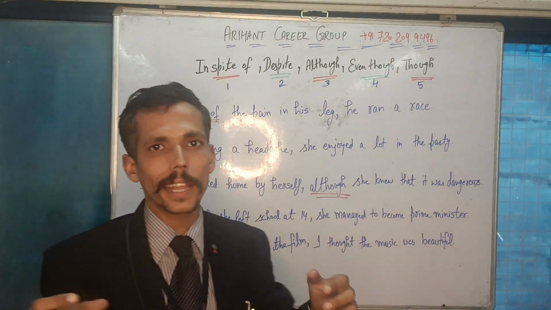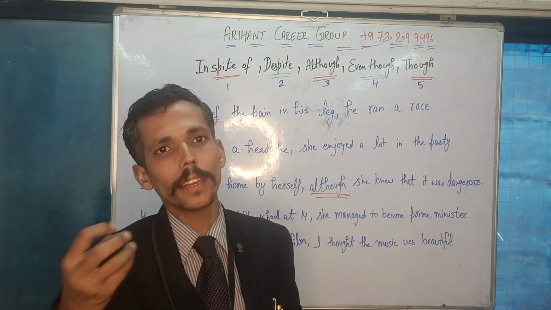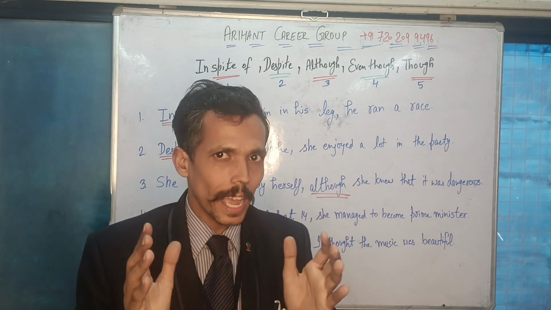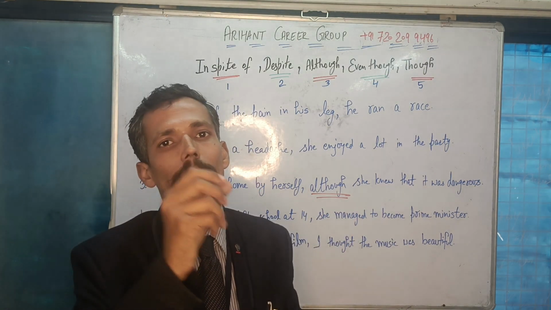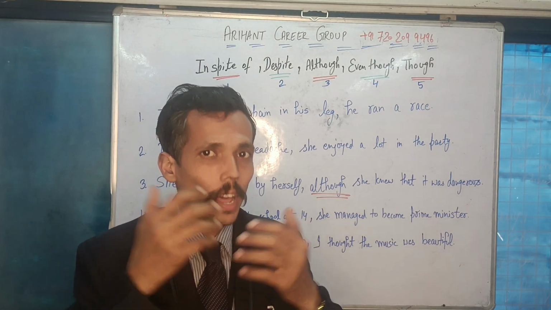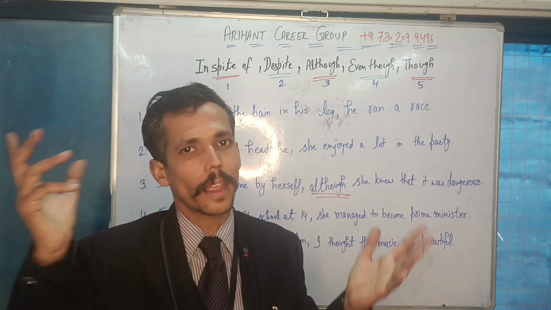So can we make a sentence like that? He ran a race in spite of the pain in his leg. Can I reverse it? Yes, I can do it. When I'm reversing it, I need to put a comma before in spite of. For example, he ran a race, comma, in spite of the pain in his leg.